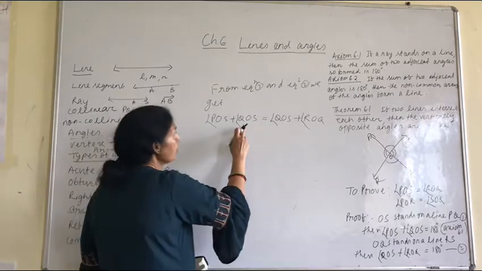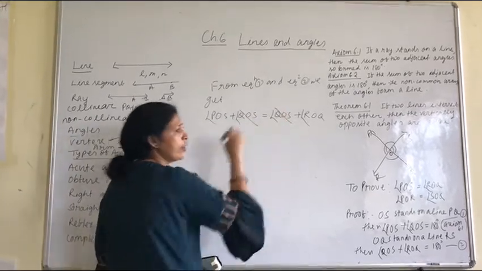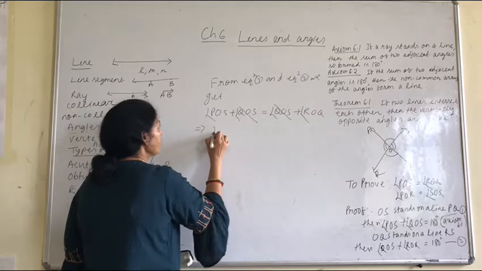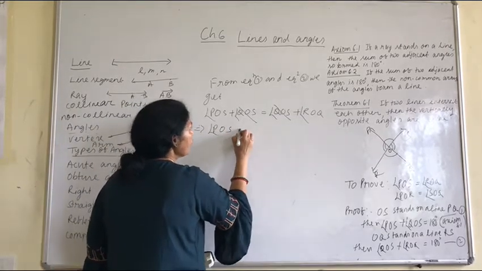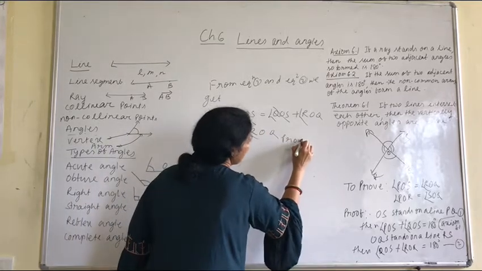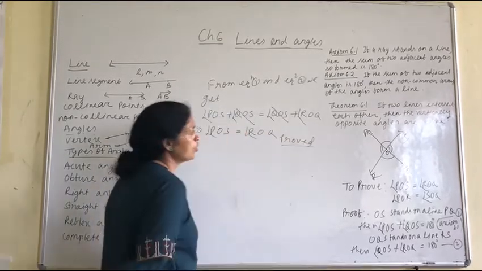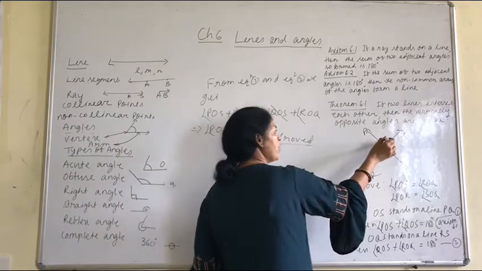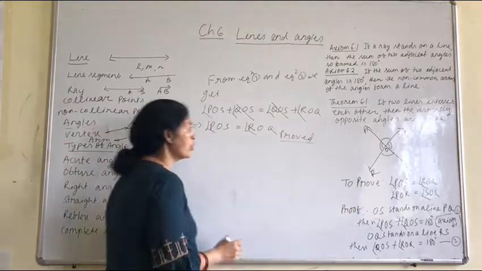Okay, so QOS cancels, then POS is equal to ROQ. Proved. So you get angle POS is equal to angle ROQ.